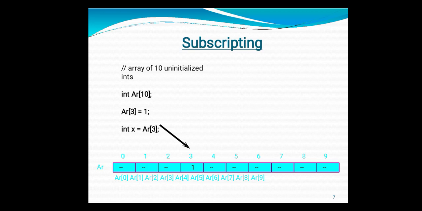Then you can say 1 to 10. If your array starts with the 0th index, then it is 0 to 9. You can start your array from the first index, that is 1 to 10. In that case, you have to start your for loop from the first element, that is i = 1, not i = 0.